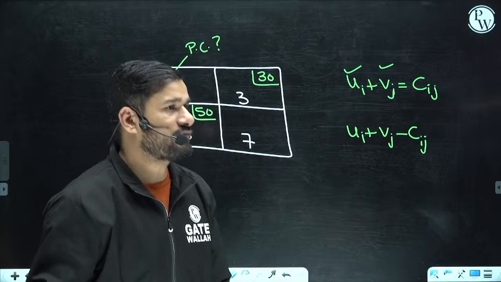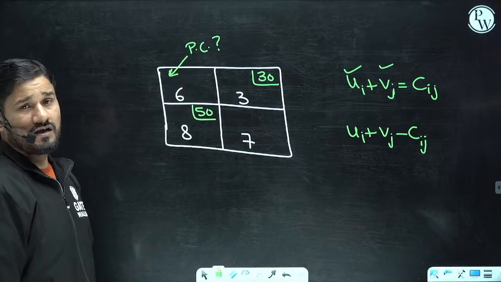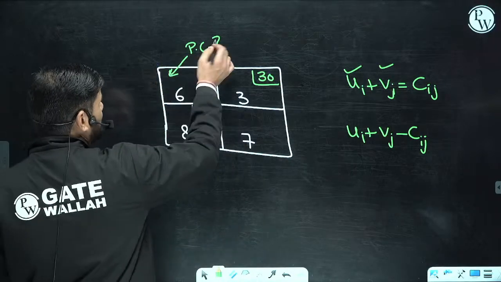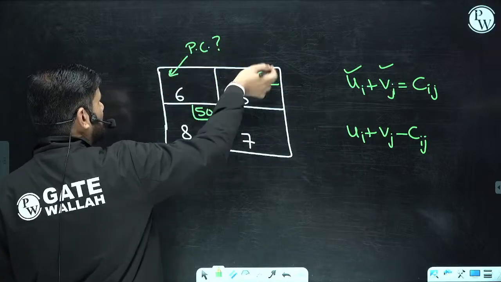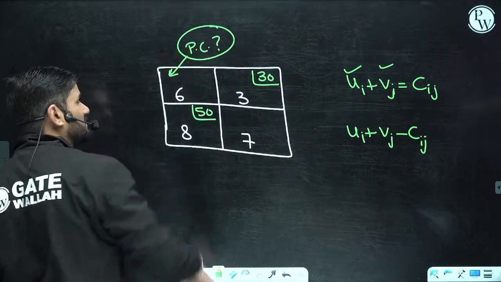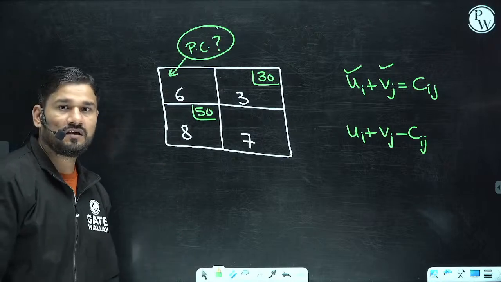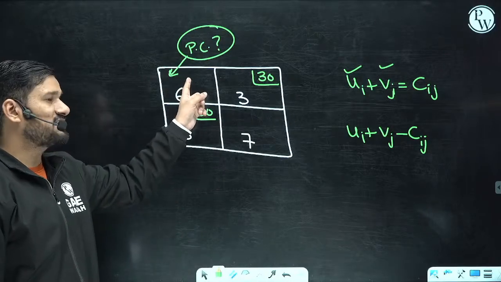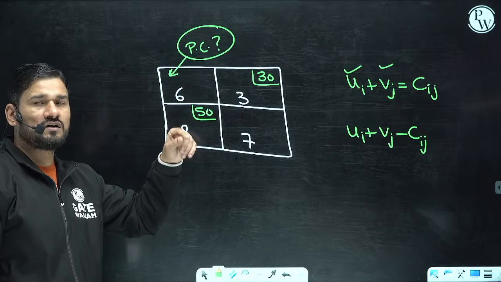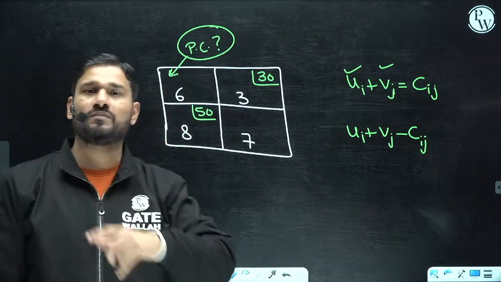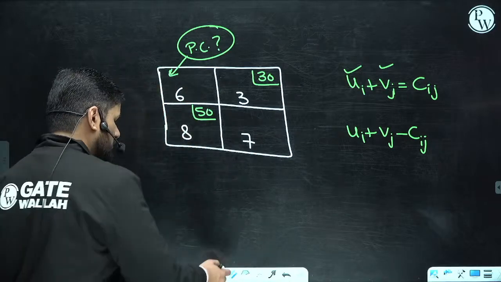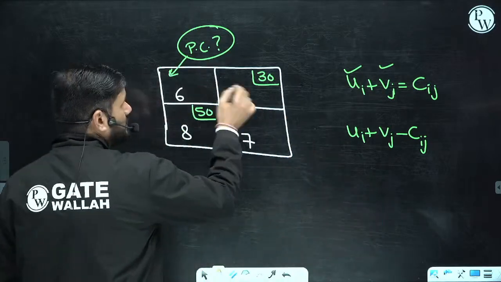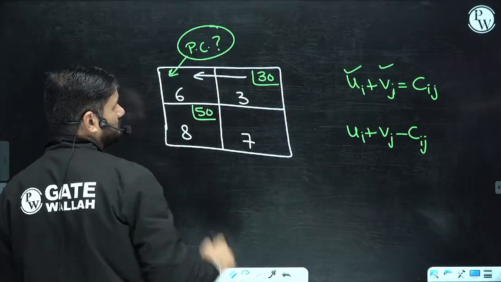Okay, first of all, just check. Suppose I am just asking without checking, this is the potential cell. Will you believe this or not? I am telling you, you are not going to believe. Why? If this is coming out as potential cell, you are going to shift the quantity here.